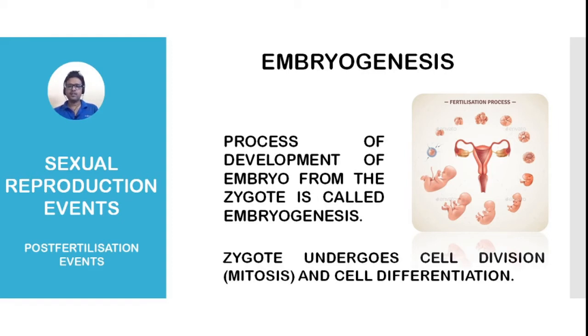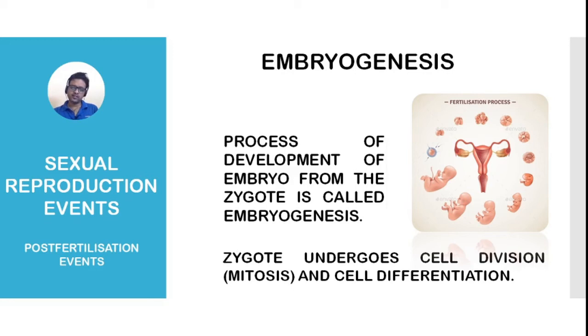Cell differentiation means, suppose the zygote has only one cell, and this cell will divide by mitosis and give rise to new cells, and time after time it will produce so many cells, and these cells look similar, they are morphologically similar, there are no differences. But after some time, some of these cells will change their shape, their size, their morphology, their cellular content, and become specialized for performing a particular function.